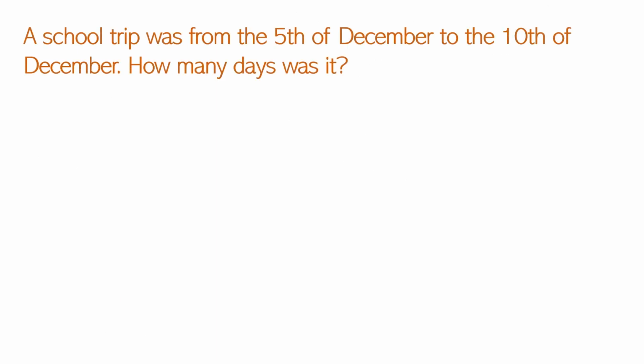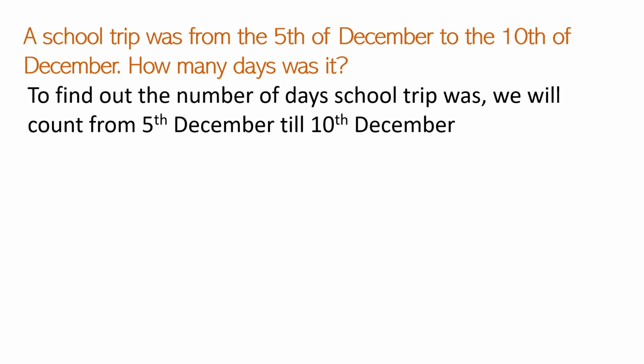A school trip was from the 5th of December to the 10th of December. How many days was it? To find out the number of days of the trip, we will write the statement first. We will count from 5th December till 10th December. So we will start putting dots at 5th December, then 6th, 7th, 8th, 9th and 10th.